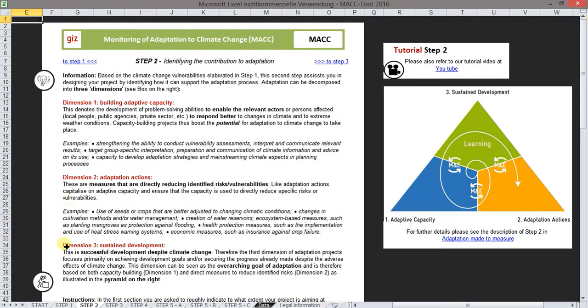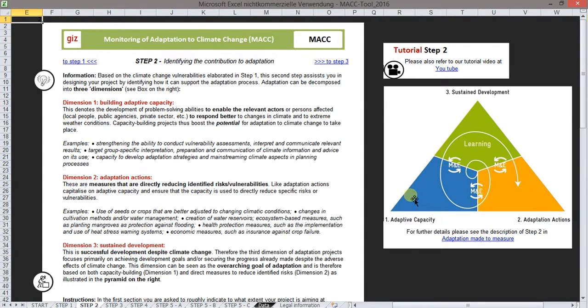The third dimension of adaptation is sustainable development. It describes the overall aim of successful development in spite of climate change. Ensuring development goals can be met despite climate change requires both adaptive capacity and adaptation action. Thus, the three dimensions build on each other and are interlinked, as you can see here on this graph. The distinction between the three dimensions is meaningful because each is likely to require different kinds of interventions, indicators, and information.